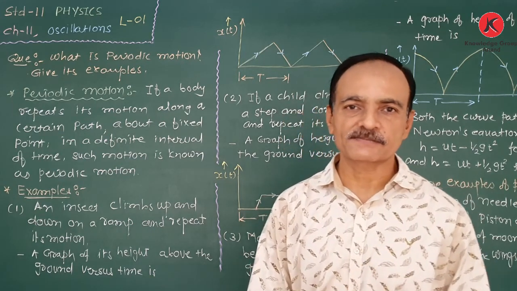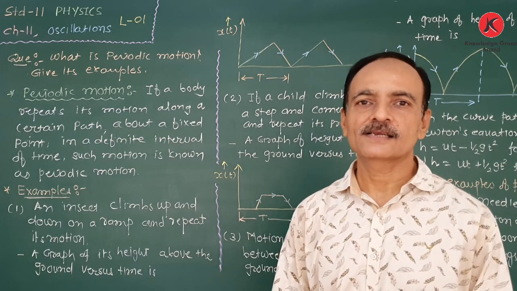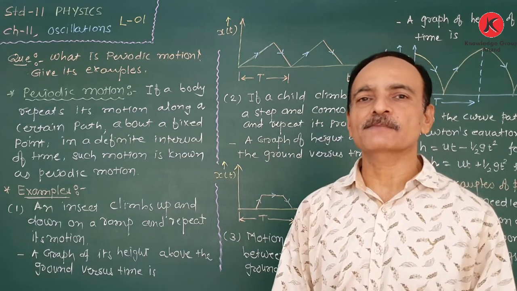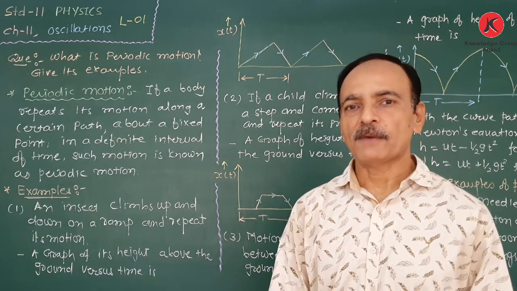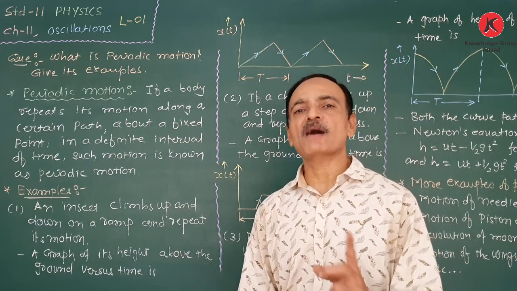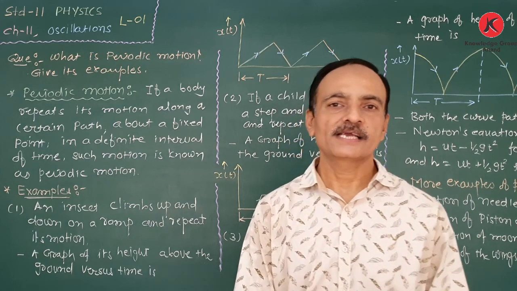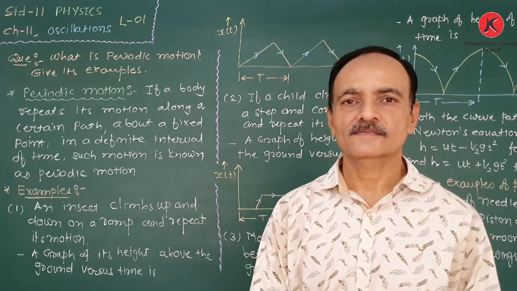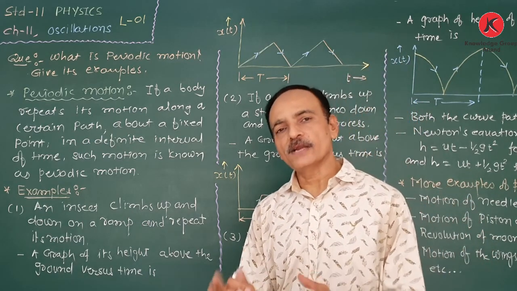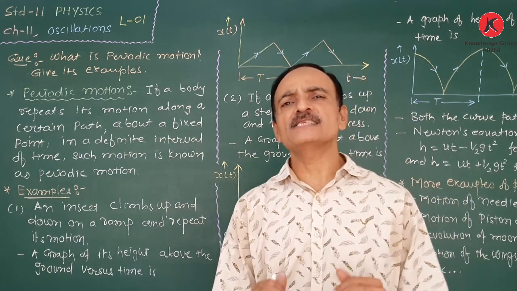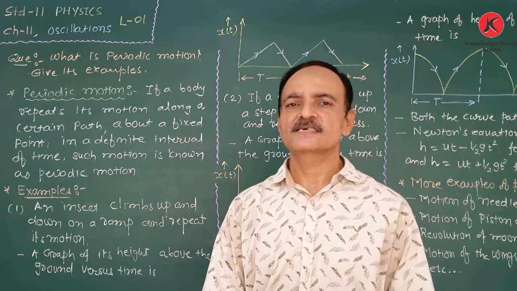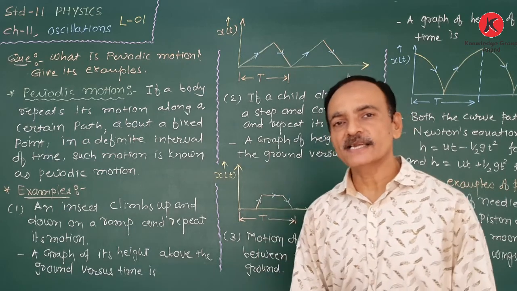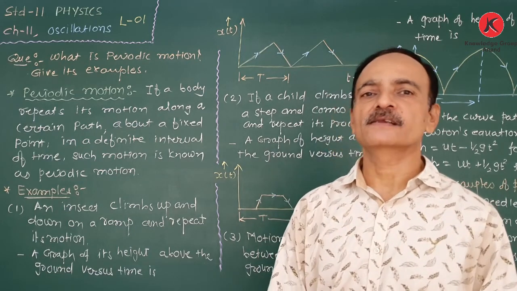Already we discussed in chapter 3 motion for a particle. What is a particle? A point-like body having a mass is known as a particle. The particle should possess mass. Without mass, in our physics, we do not define it as a particle. If the body is very, very small in size, but it has mass, then this body is known as a particle. How do we say that the particle or the object is in motion?